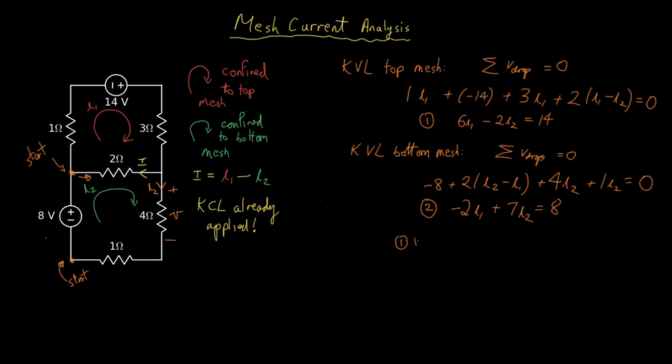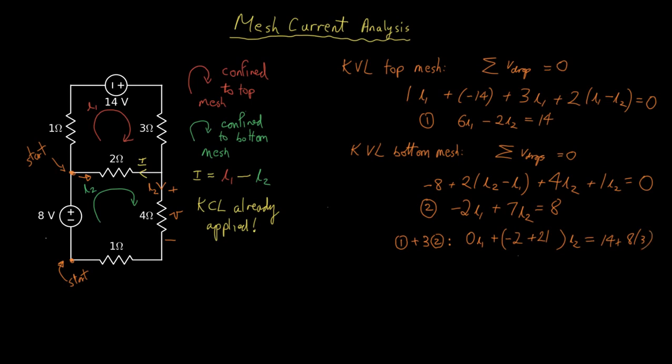So if I take equation 1 plus 3 times equation 2, we're going to get 0 I1s, we'll get minus 2 plus 3 times 7, 21, I2s, and that's going to sum up to 14 plus 8 times 3.